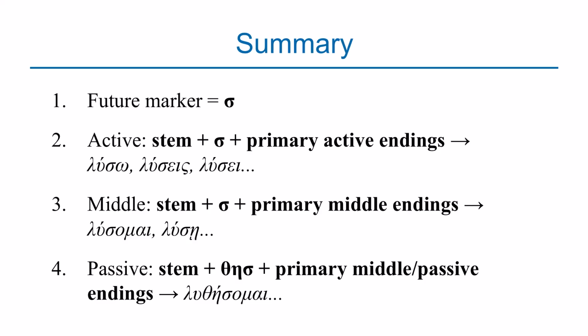But under the passive voice, we said that the stem is the same, but instead of adding sigma, you add theta, eta, sigma, an identity of the passive voice in the future tense. Then you add primary middle passive endings, because the middle endings are the same as the passive endings. For example, you have the word luthesomai, that is in the passive voice. That theta, eta, sigma is indicating to the reader that the word you're looking at is in the future tense, but under the passive voice. So this is how the future tense is formed.